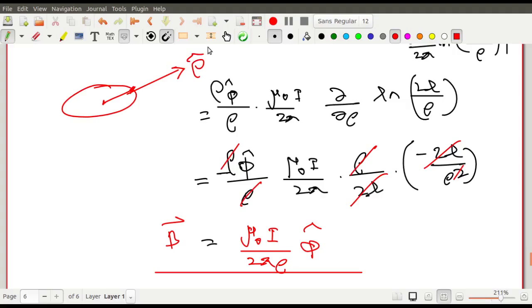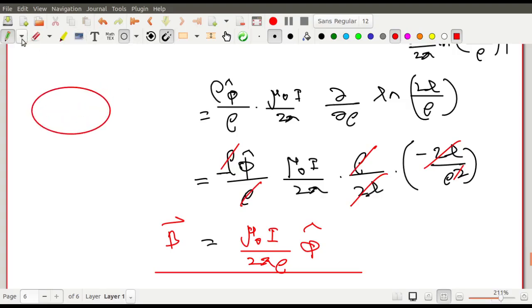The tangent you draw here, perpendicular to rho cap, this one is the phi cap.